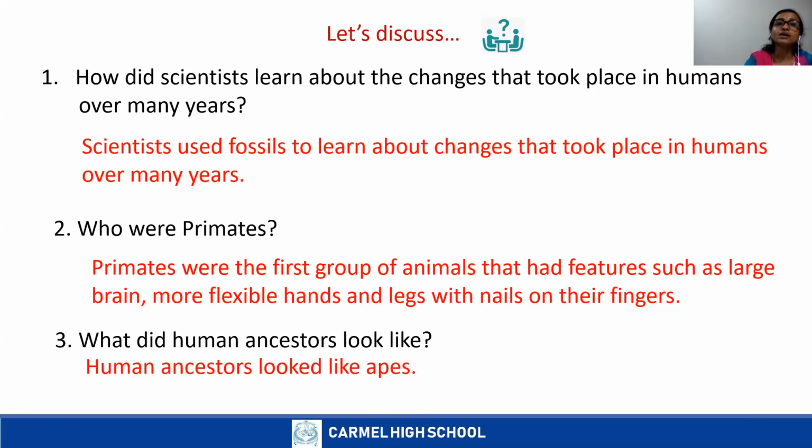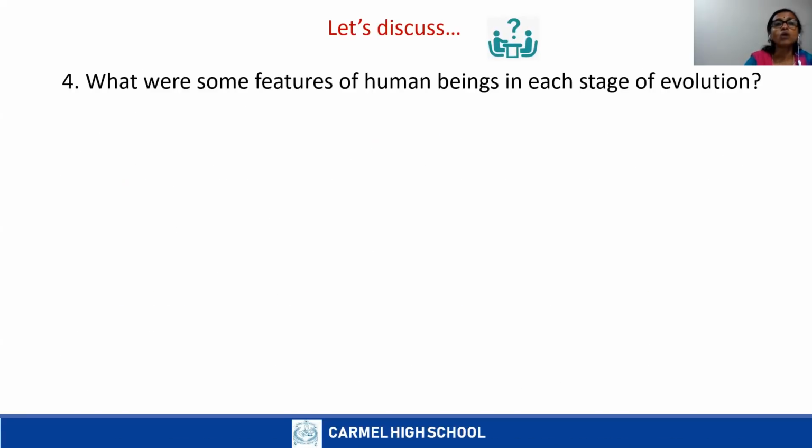Now, there are some features. In each different stage we saw in that picture, you can see differences and similarities also. So, the question: what were some features of human beings in each stage of evolution? So, the first stage, it looked like an ape. Their backs were bent forward and they walked on four limbs. Then what about the second one? They started walking on 2 feet.